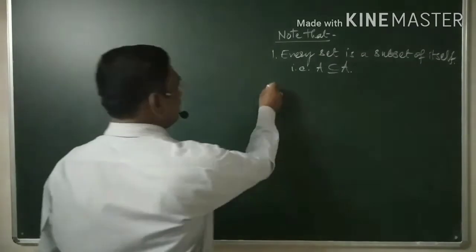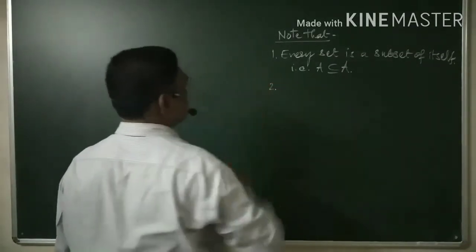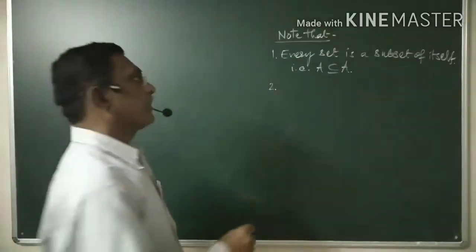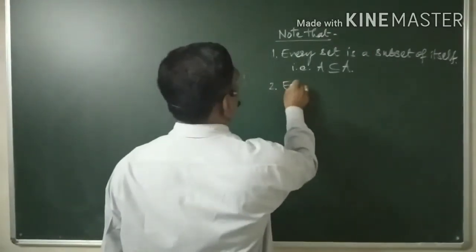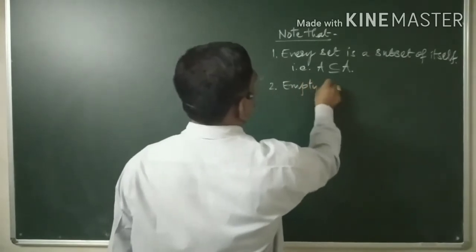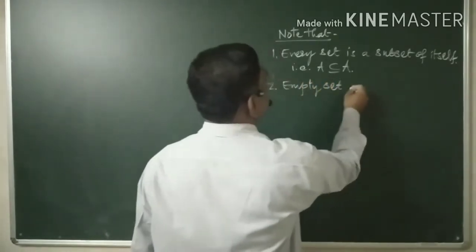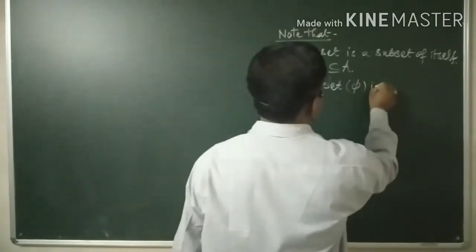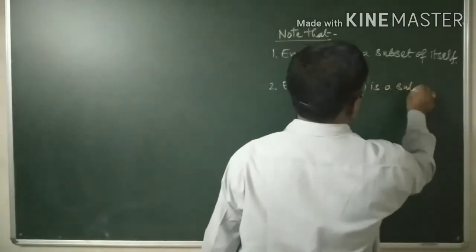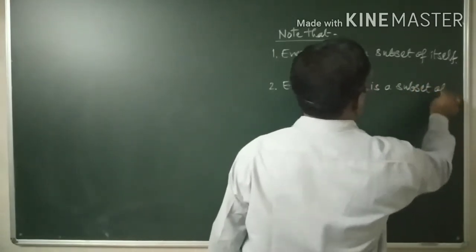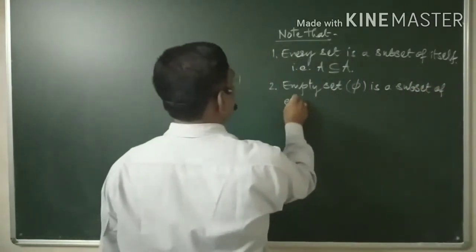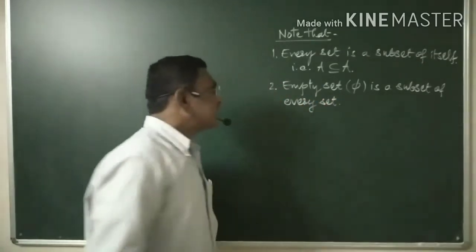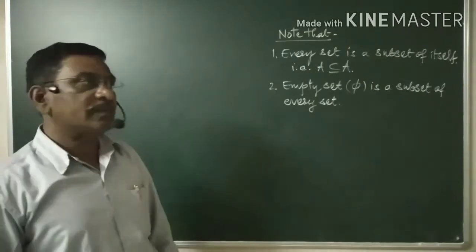Now, second note: what can you say about the empty set? The empty set, denoted by phi, is a subset of every set.